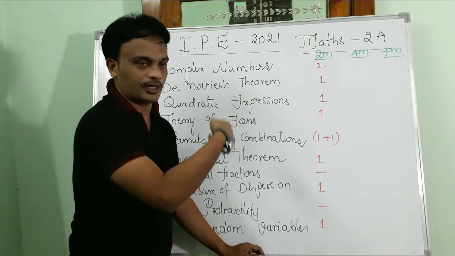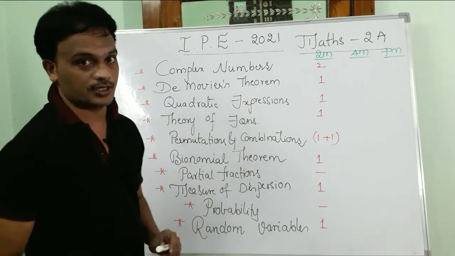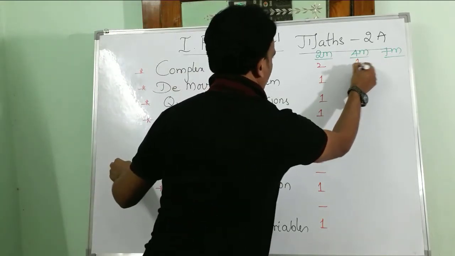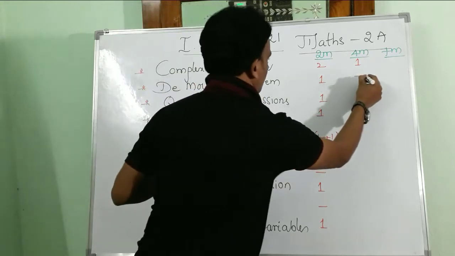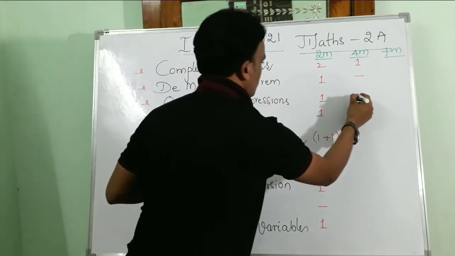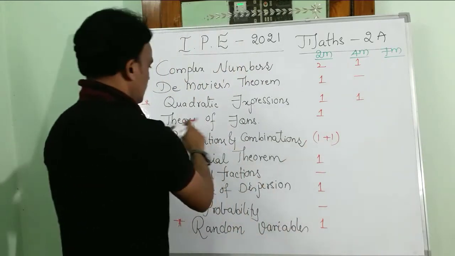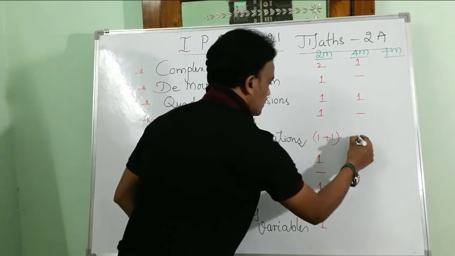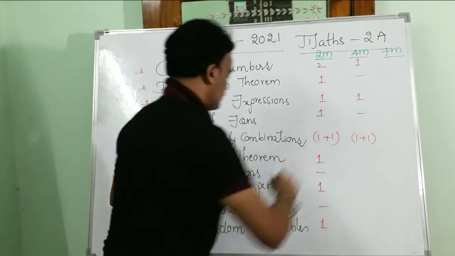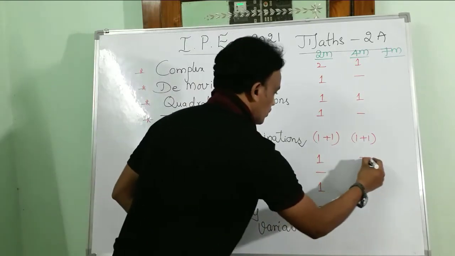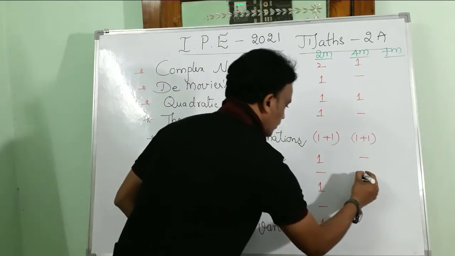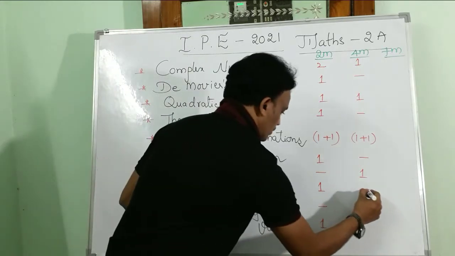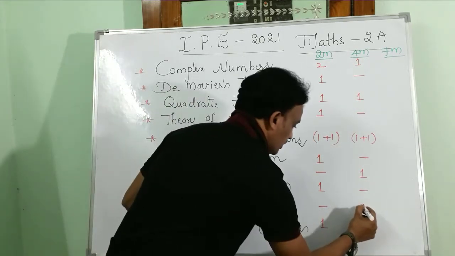Coming to Section B, the 4 marks questions. There is 1 question from complex numbers, no question from De Moivre's theorem, and 1 question from quadratic expressions, no question from theory of equations. Again, permutations and combinations 2 questions, from binomial theorem no question, from partial fractions 1 question, measure of dispersion no question, and from probability you are going to get 2 questions.